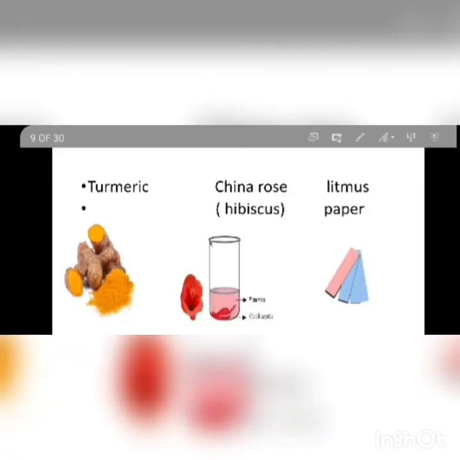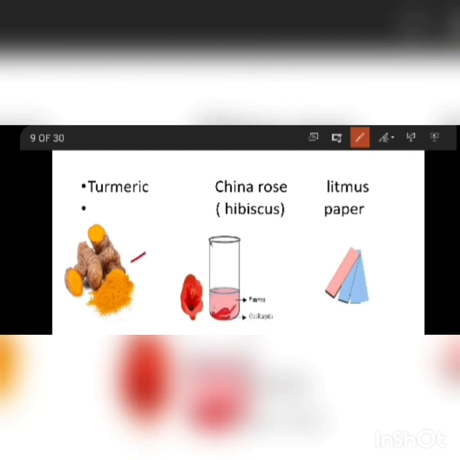Here you can see turmeric in the picture. This is turmeric, and China rose or hibiscus. If you put China rose in warm water, you will get a solution, and you can use this solution as an indicator. Litmus paper is made from lichens, a combination of algae and fungi. We have two types of litmus paper, red litmus and blue litmus.